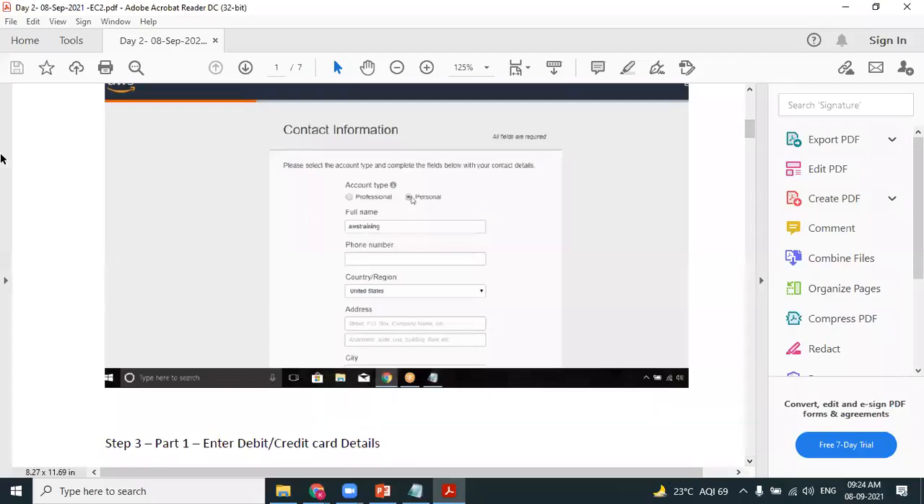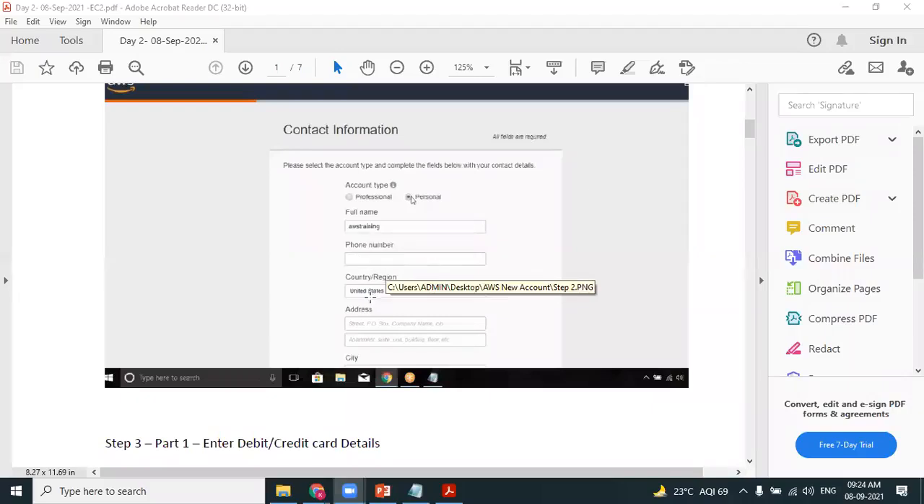Yes, this is step 2. Quick information: AWS provides 2 types of accounts, as you can see on the screen. One is a professional account, the other one is a personal account. We are creating an AWS account for our personal use. It's not for commercial use. Agree? So go for the personal option. Account type should be personal.